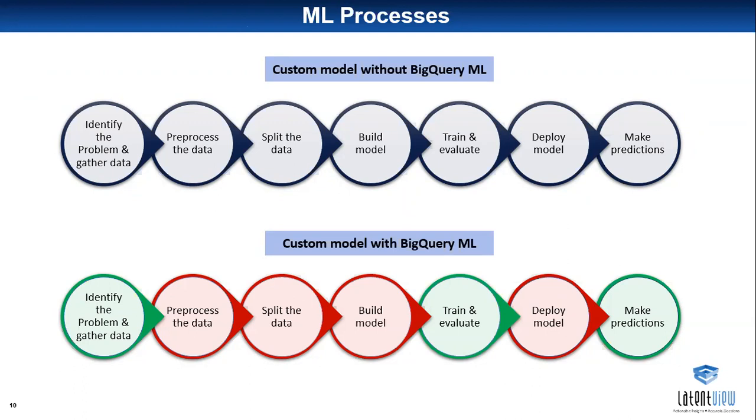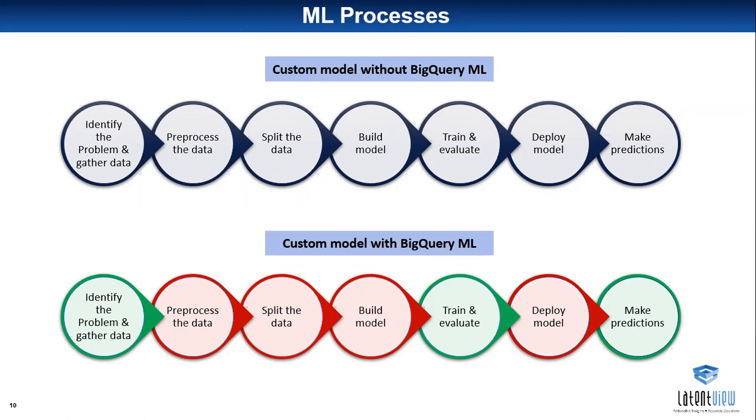That is, we do a train and test split. We take 80% of the data to train the model, and with the remaining 20% of the data, we test the model. And after this, we build the model. That is, we write the code in Python by choosing the correct architecture, and then we train and evaluate the model. This step is repeated many times till we get a good accuracy. And then at last we deploy the model. By deploying the model, we make the predictions, which we get as an output. This is a large process compared with BigQuery ML.